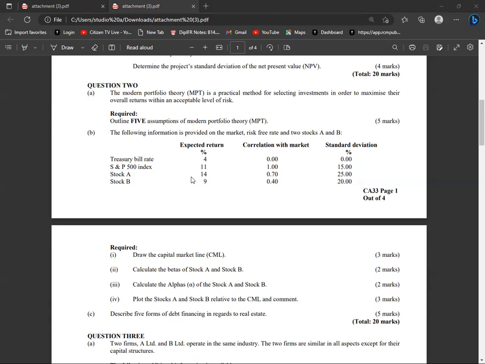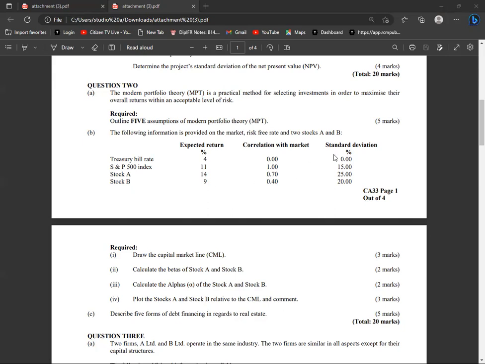I'll omit the percentage. So 4 plus the expected returns of the market, which most students were not able to comprehend. The market is this S&P, the S&P 500 index, just like the Nairobi Stock Exchange Index. So it's 11. So 11 minus 4 for security A, and I'm able to see the beta.